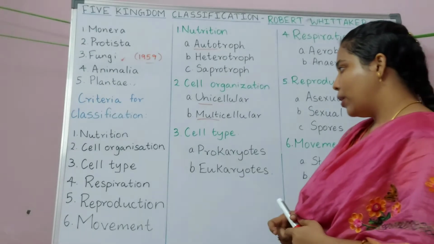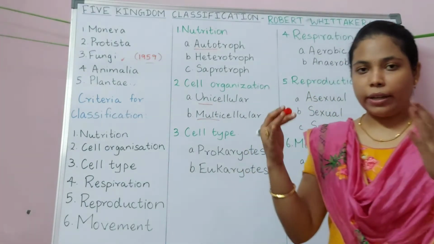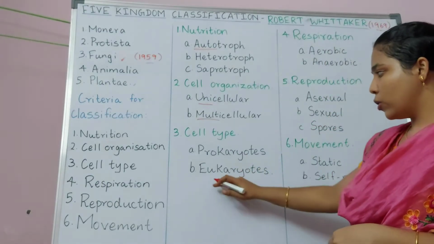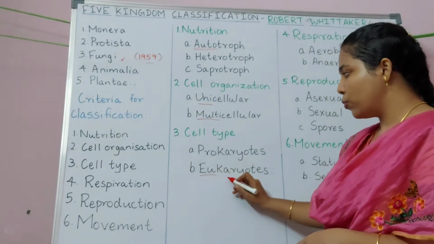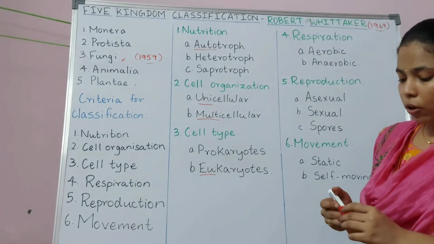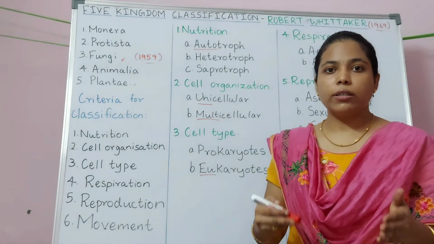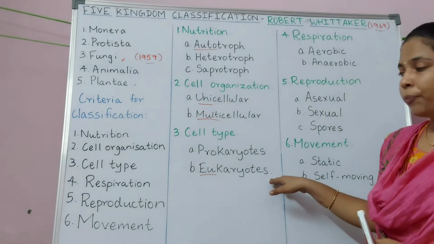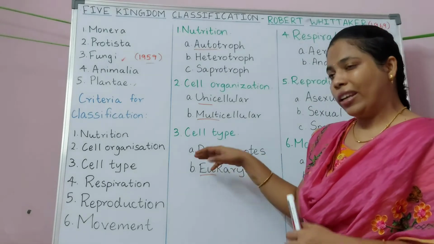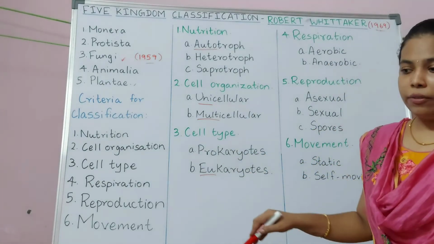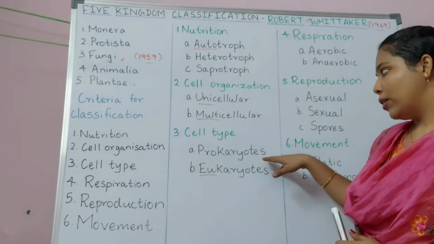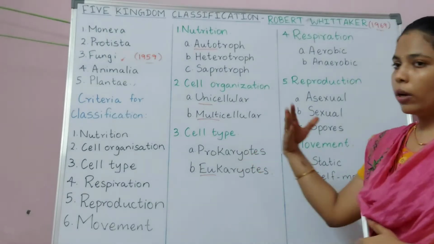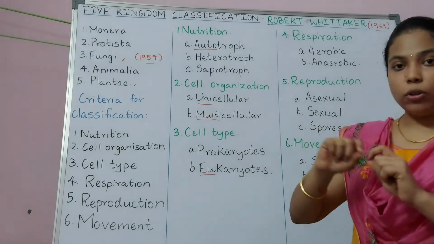And the third criteria is cell type. If the organism has a well developed nucleus and membrane bound organelles, we call it a eukaryote. Eu refers to true, karyote means nucleus. Prokaryotes refers to organisms which do not have a nucleus. They have a region called nucleoid where the genetic material is present, and they also lack membrane bound organelles inside their body.